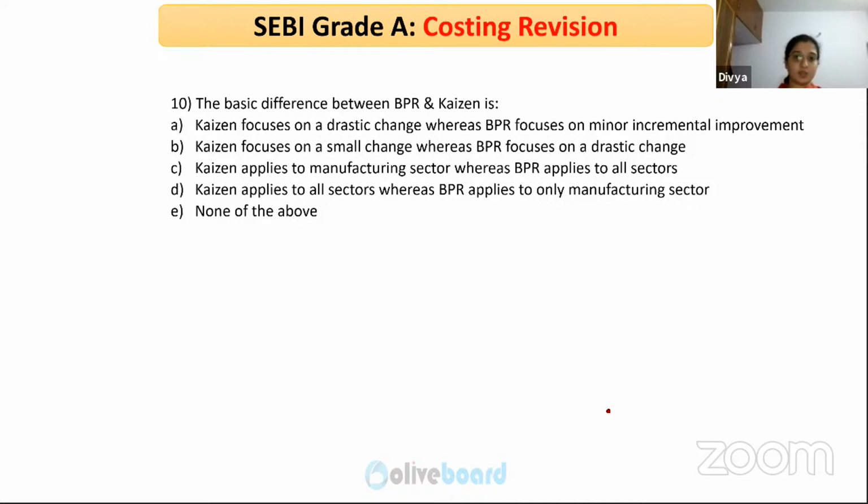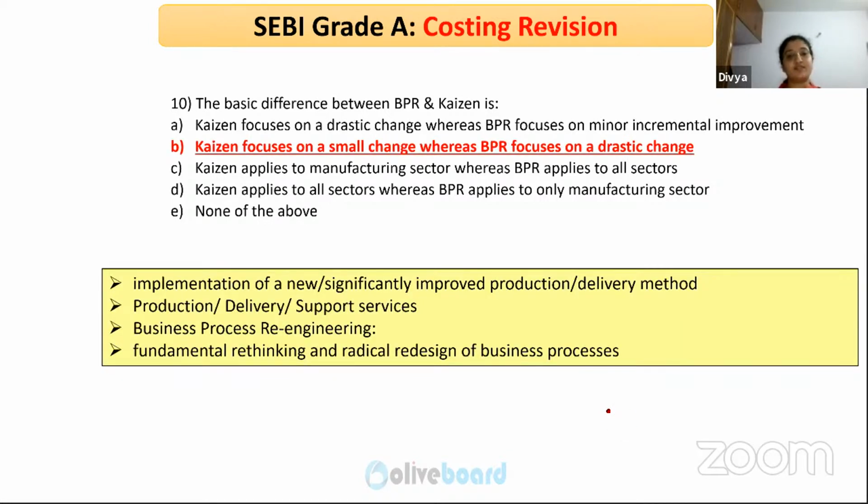The basic difference between BPR and Kaizen is that Kaizen focuses on a small change, whereas BPR focuses on a drastic change. So Kaizen is every small improvement that you are getting on a day-to-day basis, whereas BPR is a drastic improvement in the existing process.